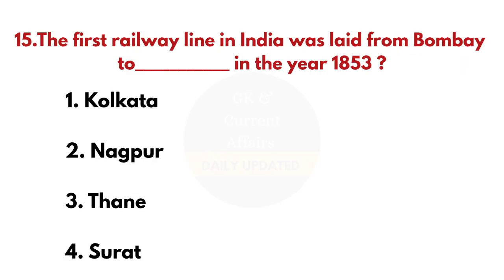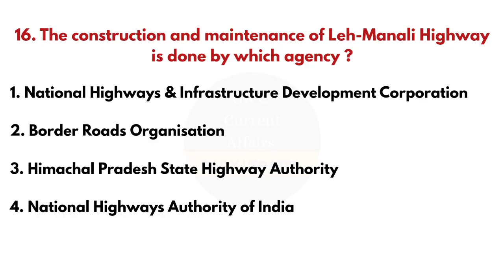15th question. The first railway line in India was laid from Bombay to Thane in the year 1853. And the answer is Thane. 16th question. The construction and maintenance of Leh-Manali highway is done by which agency? And the answer is Border Roads Organization.